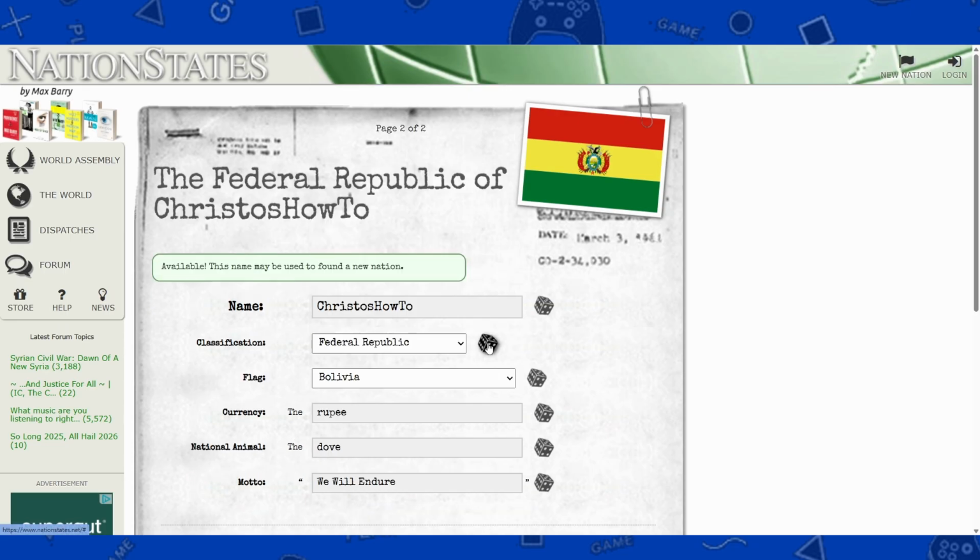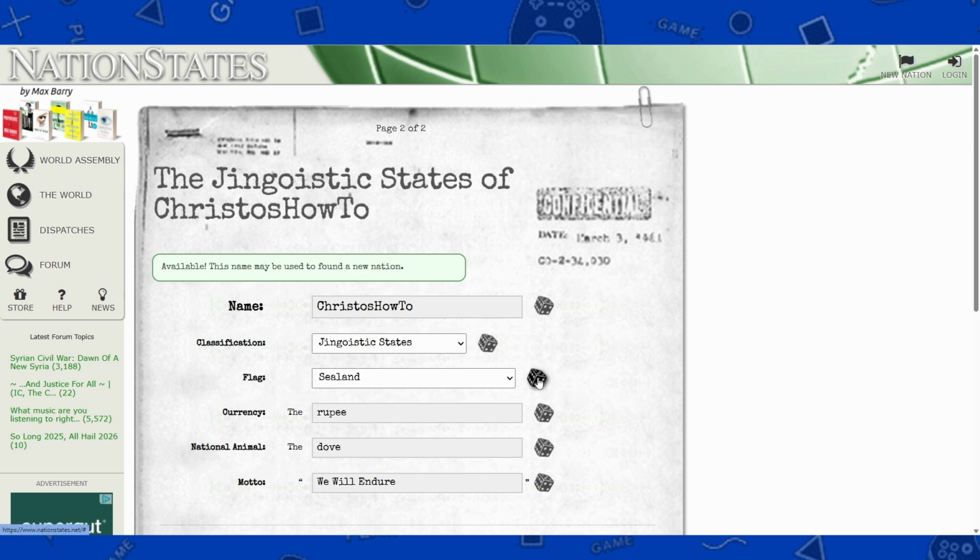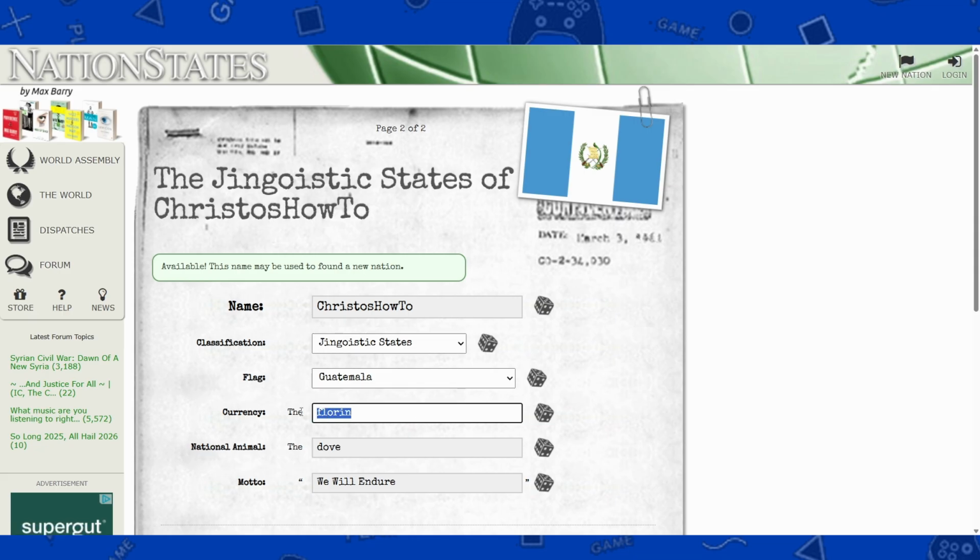The game is spazzing out. We are going to be the jingoistic states of Christos How To. Okay. And then let's randomize the flag. And it's going to be Guatemala. Okay. We're going to randomize the currency. Actually, no. We're gonna name it.